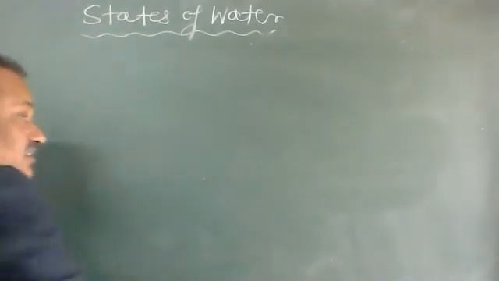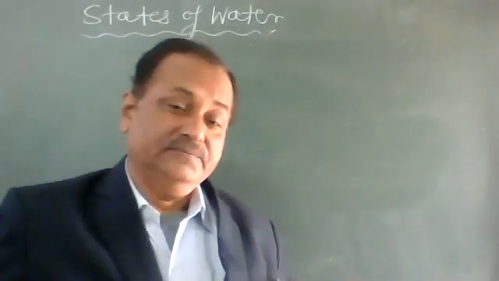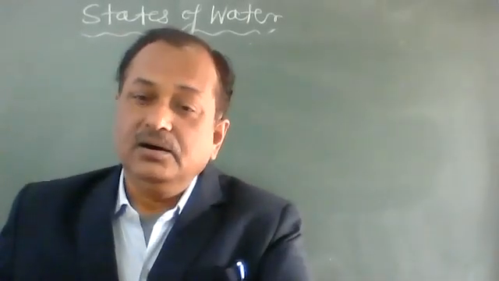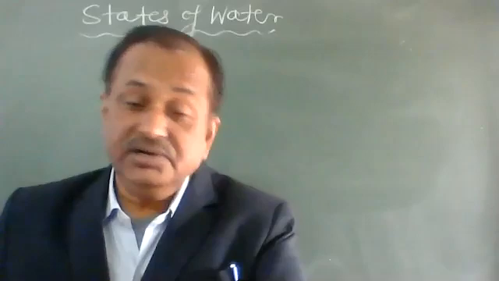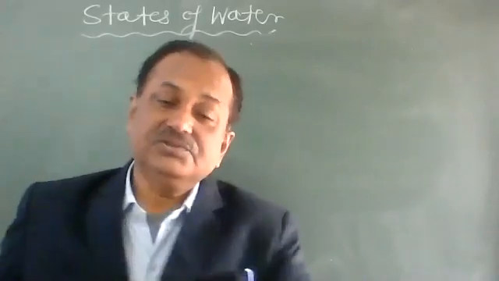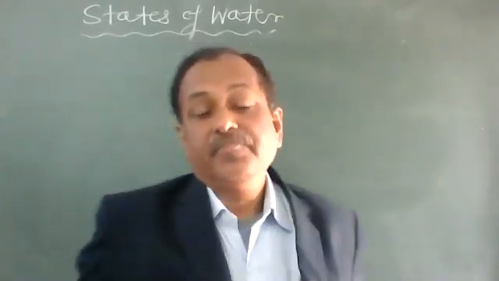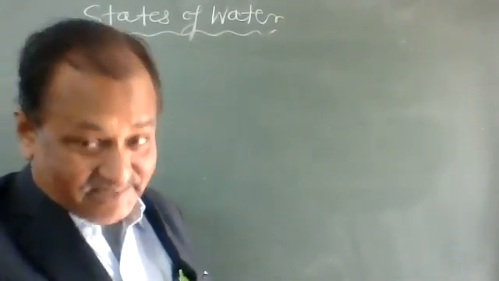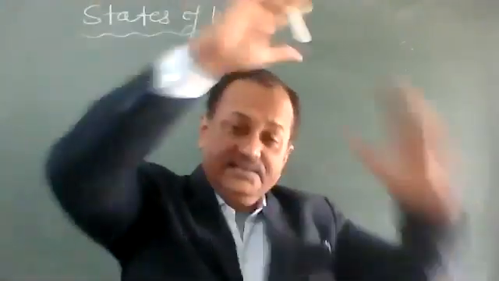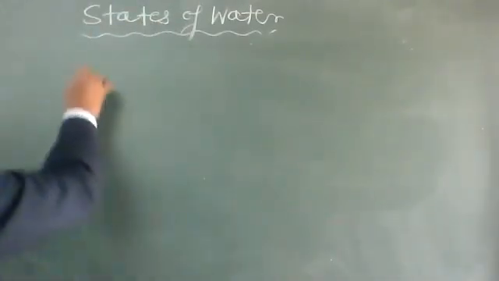And as a result, there is the formation of clouds. You all must be knowing how clouds are formed. Clouds are formed by the evaporation of water, either from any field or from water bodies like ponds, lakes, rivers, canals. Water from there is converted into gas, water vapors, steam, and accumulates in the sky, and there is formation of clouds. So this is about the water vapors.